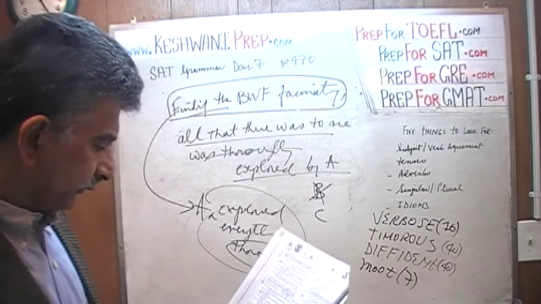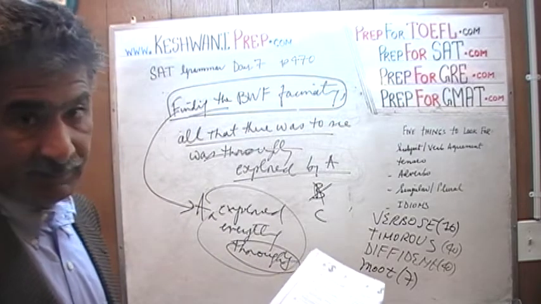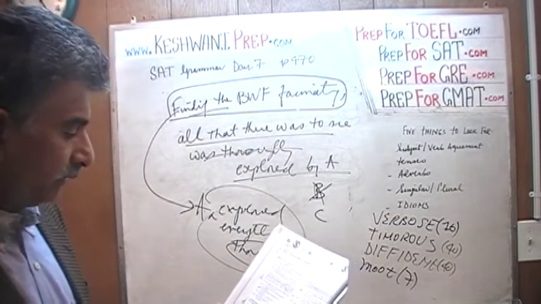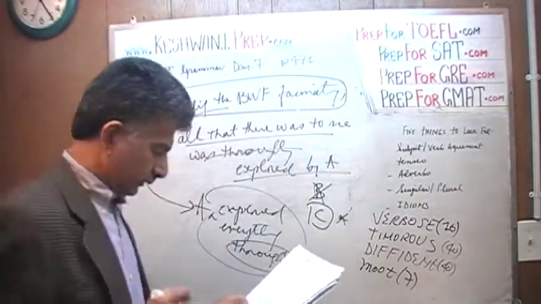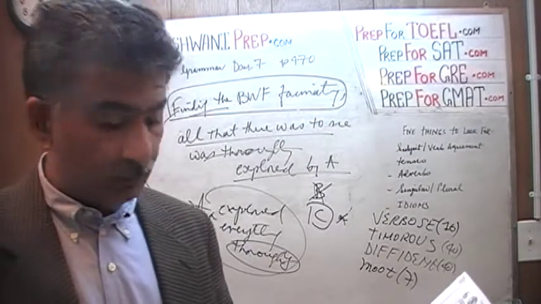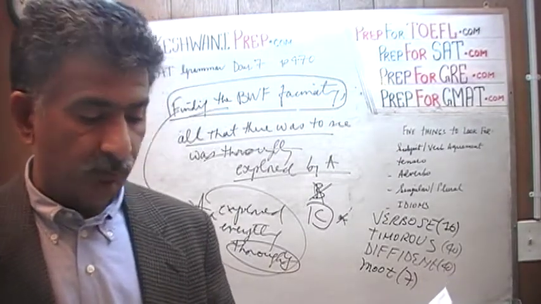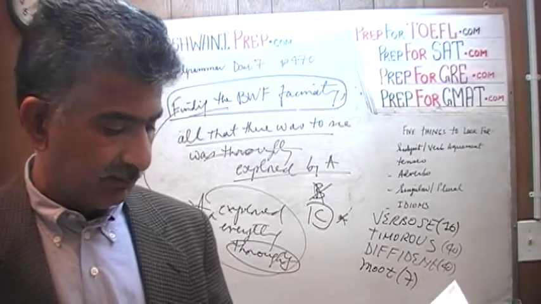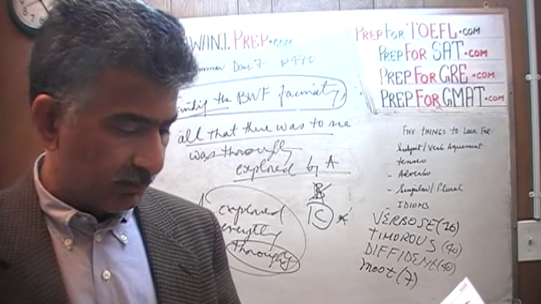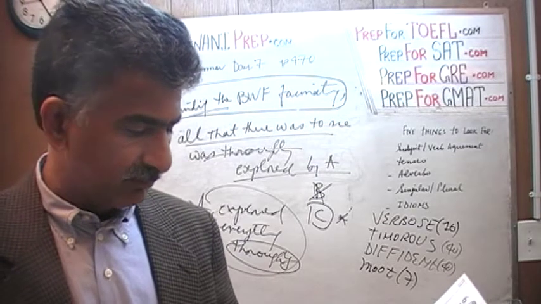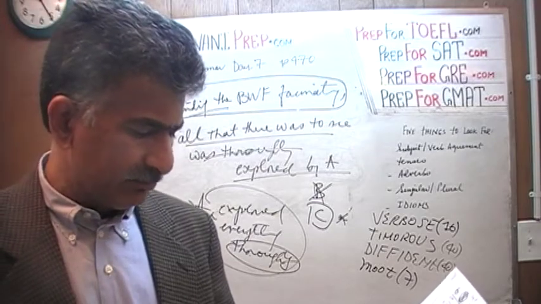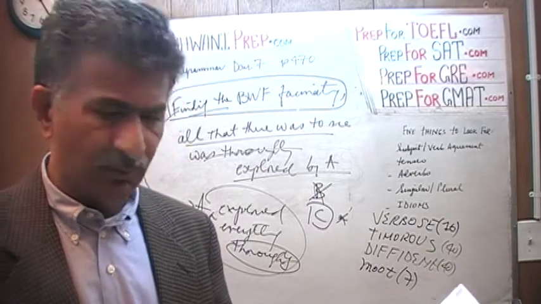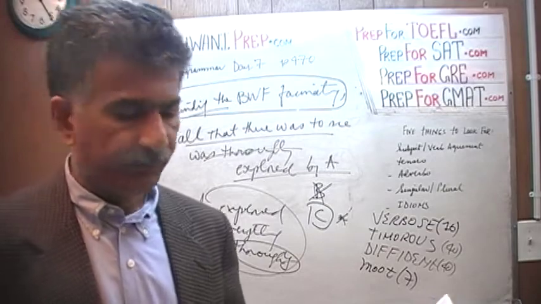I said everything, what they're saying is all that there was to see. There you go, that's your answer. There's no point in reading D and E because they do not start out with finding the Baltimore waterfront fascinating. D says the Baltimore waterfront is fascinating and Antonio was normal. No, it's just silly. E says Baltimore waterfront can be found fascinating. Oh, this is ridiculous. The answer is C.